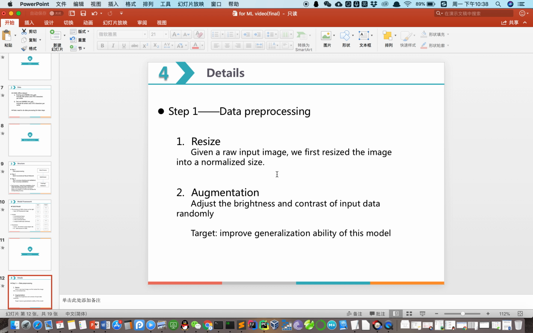During model training, we use some data augmentation methods, like changing brightness and contrast of images randomly, to add some noise on training data, enhancing the generalization ability of the model. After that, we resize images into a normalized size, divide them into batches, put them into a queue, and shuffle them. When training or testing the model, we get data from the queue directly.